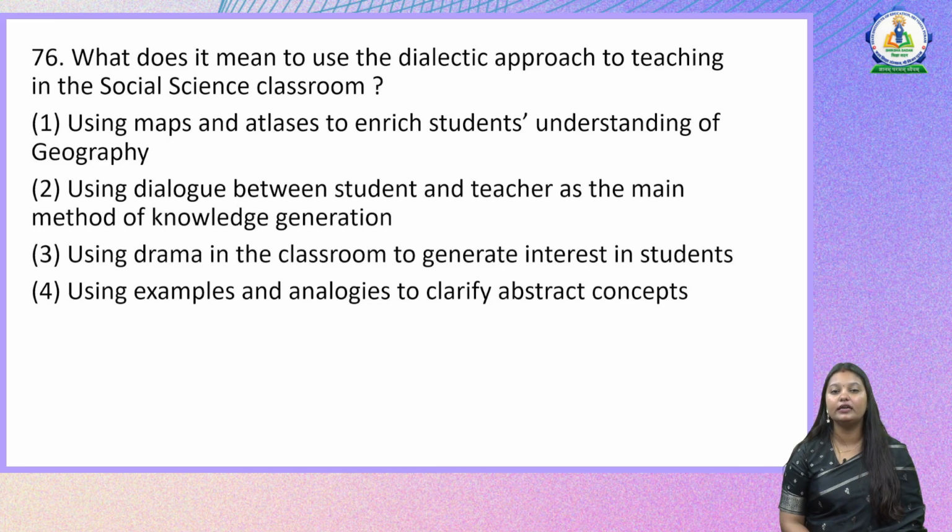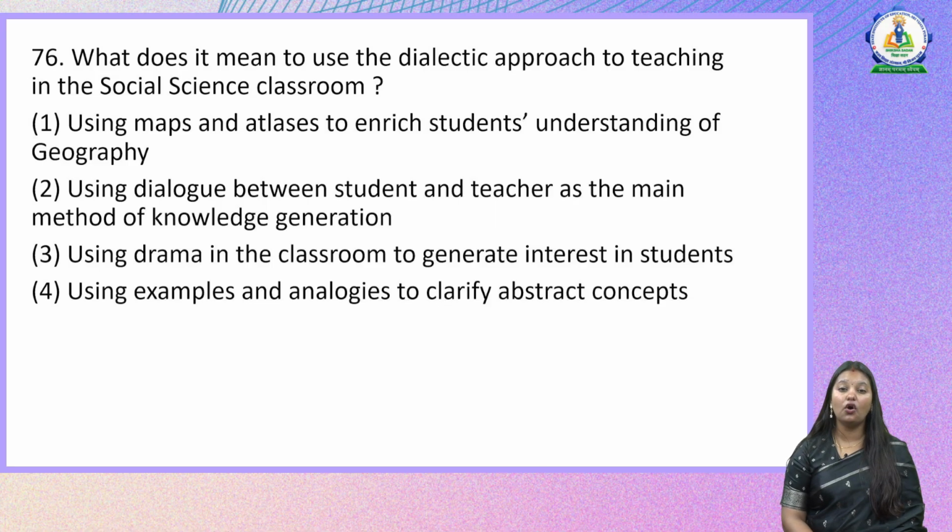Now let us see what are the options in front of us and which would talk about the dialectic approach. The first one is using maps and atlases to enrich students' understanding of geography. Using dialogue between student and teacher as the main method of knowledge generation. Using drama in the classroom to generate interest in students. Using examples and analogies to clarify abstract concepts.